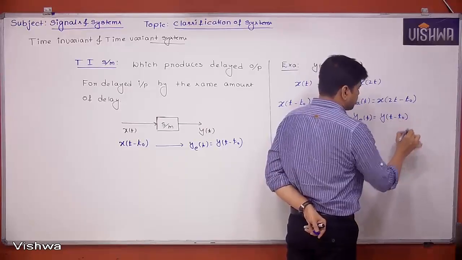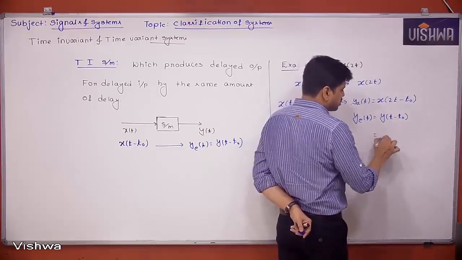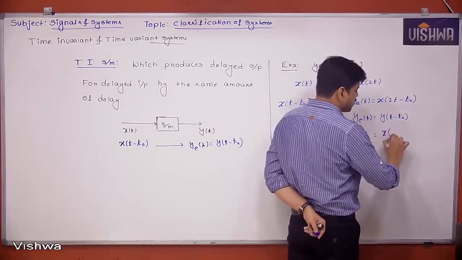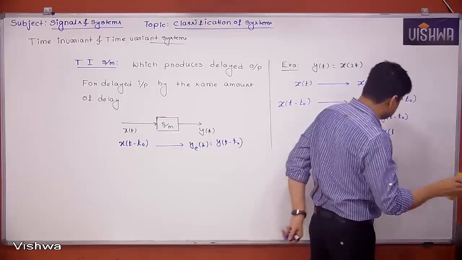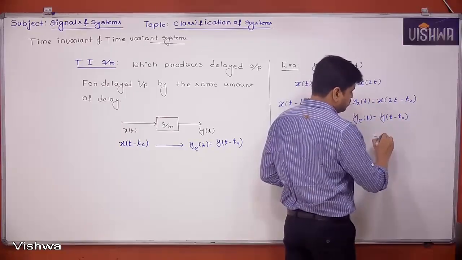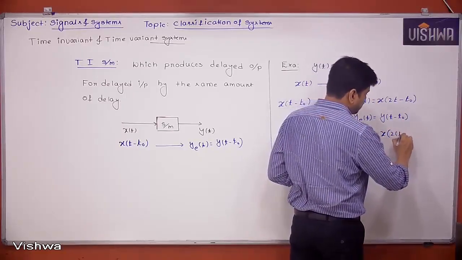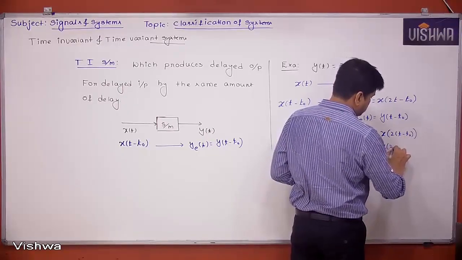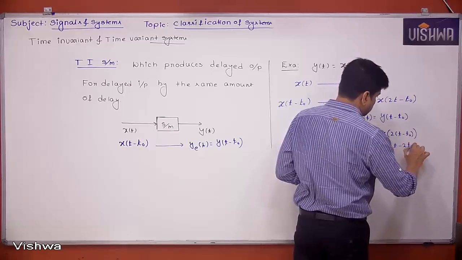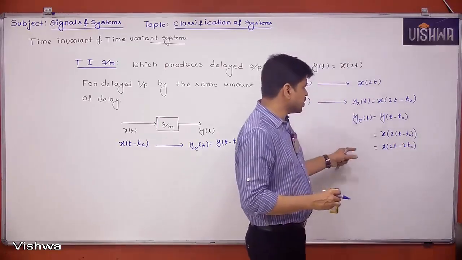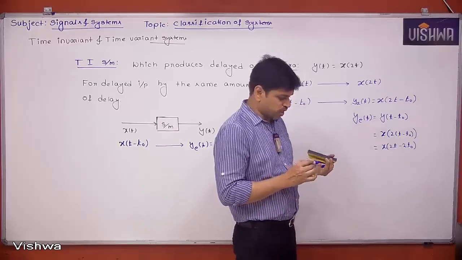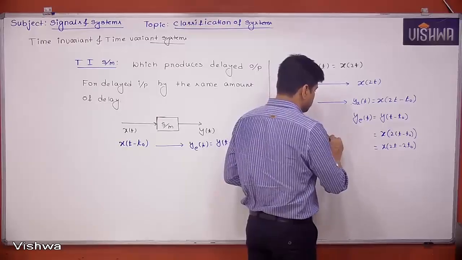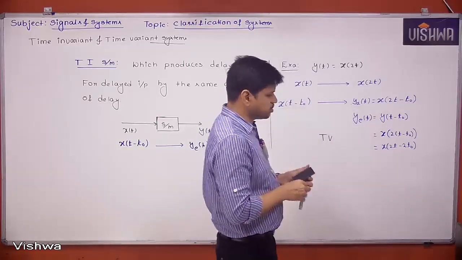That means simply we have to replace t with t minus t naught in y of t, then it is x of 2 times t minus t naught, which is x of 2t minus 2t naught. This is the output we are expecting, but instead we are getting a different output. So I can say the system is a time variant system. Okay, take it.